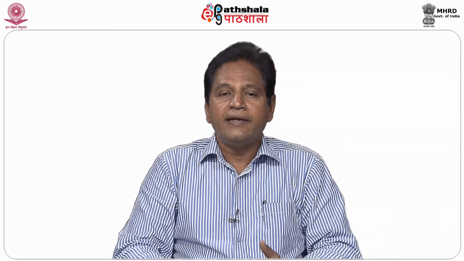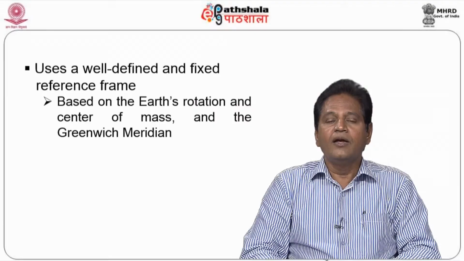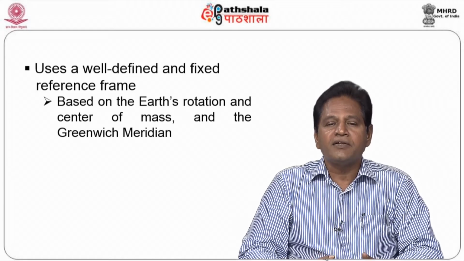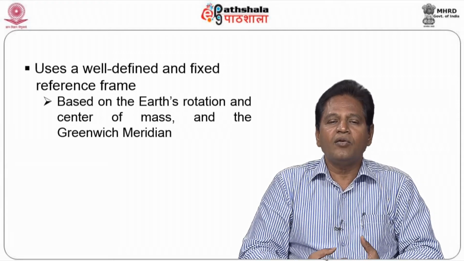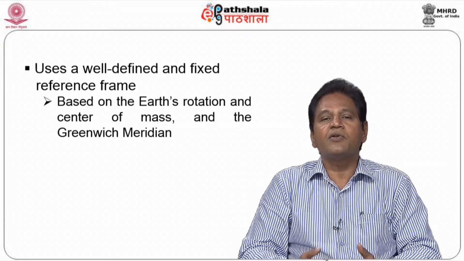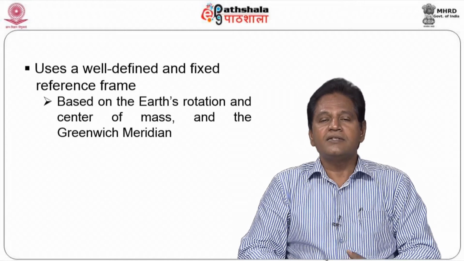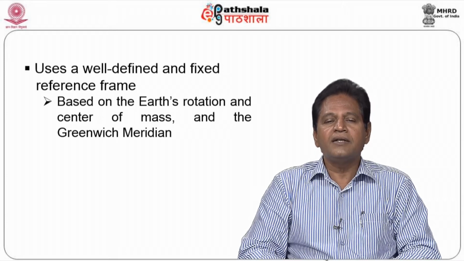What exactly do we see as the advantage in this case? You know that the entire Earth is divided into various degrees, 0 to 359, totaling 360 degrees. All the lines are drawn from the center, all these points you are very much aware of. So, when you want to make measurements, it is very important that you take care of the rotation of the Earth. Hence these measurements are made in such a way that, because of the rotation, there should not be any effect on the measurements which are made. It should not be erroneous.